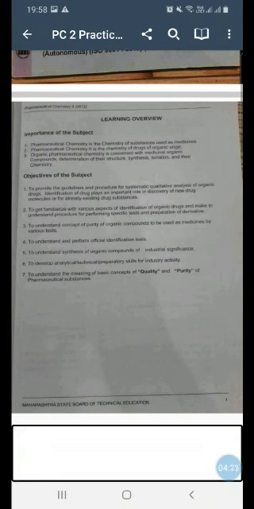In the chloride test, what you used to do is take a solution of the substance to be analyzed, then add dilute nitric acid to it, and then add silver nitrate and shake it, and after some moments you will get a white precipitate. Now this white precipitate, what does it indicate? It indicates the presence of halogens in that chemical compound.